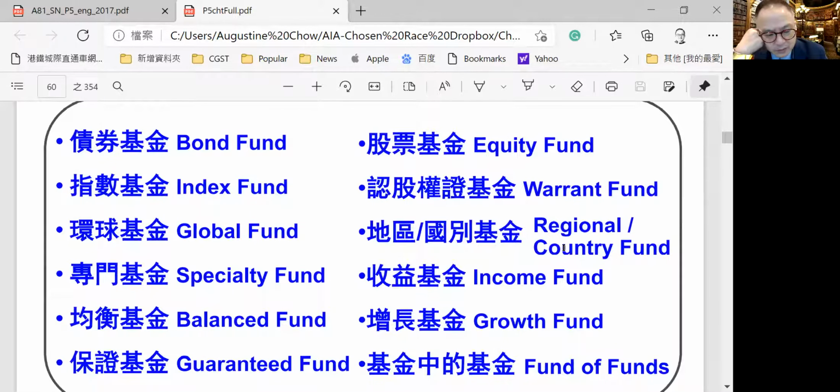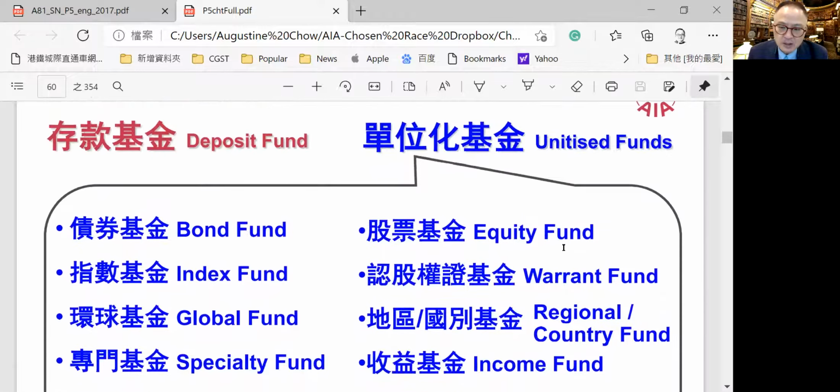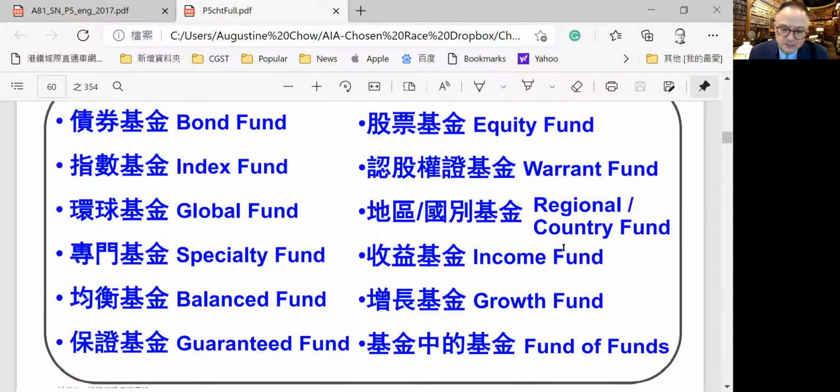You can have a guarantee fund, which is a low return, but guarantee normally invested in government bonds. You get equity funds, invest in common stocks. Warrant funds, invest in warrants. Regional funds or country funds can be invested in Hong Kong fund, China fund, American fund. Income fund, investment in fixed income securities or bonds. Growth funds in terms of long-term assets, and fund of funds is umbrella investment into other funds. So it's umbrella type of arrangement. So all the options in the unitized funds.